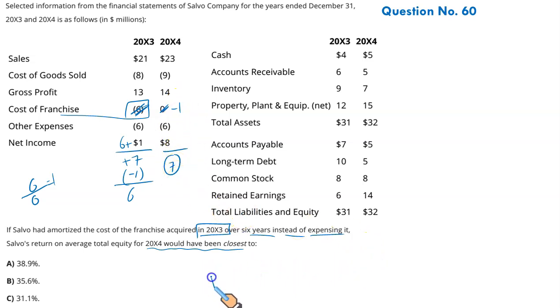We need to calculate the return on equity. We have the profit number with us, that is 7. Now we need to calculate the average equity, and that is a little twisted. For 2003, equity needs revision. Why? Because previously we added just 1 million as our profit in retained earnings, but now the profit has been revised from 1 to 6, so you have to add this 5 in the retained earnings. Next year, we have added this 8 net income here, which needs to be reduced from 8 to 7, so 1 must be deducted.